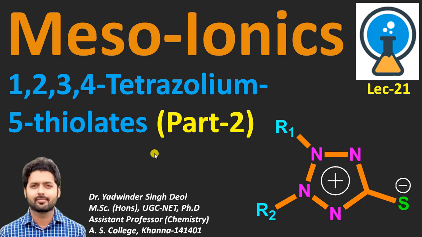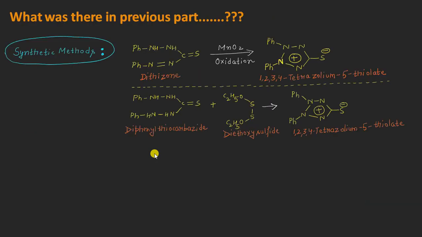Okay, here is the last lecture on the mesoionic molecules, and this is about the second part on the tetrazolium 5 thiolates. If you remember what was there in the first part, let me remind. It is all about the synthetic methods. We have discussed two important synthetic methods. The first one was starting from a dithiazone molecule and carrying out oxidation in presence of manganese dioxide, resulting in the synthesis of our 1,2,3,4 tetrazolium 5 thiolate, right?